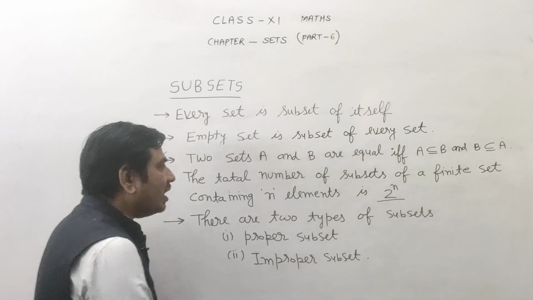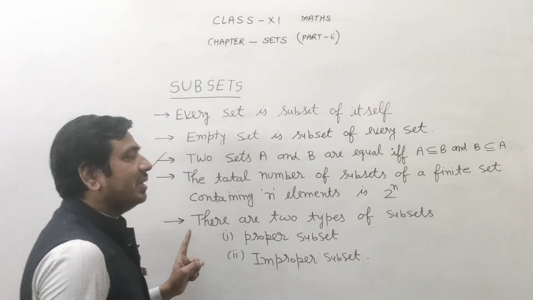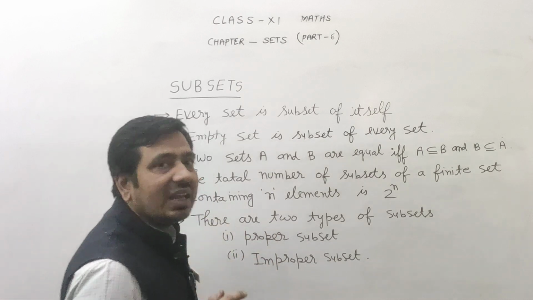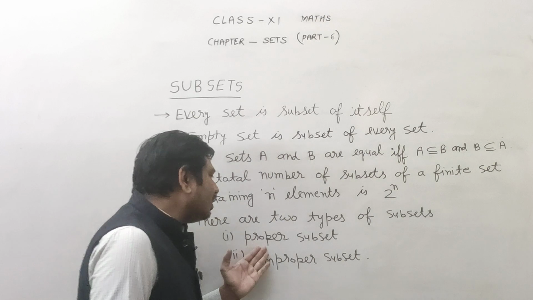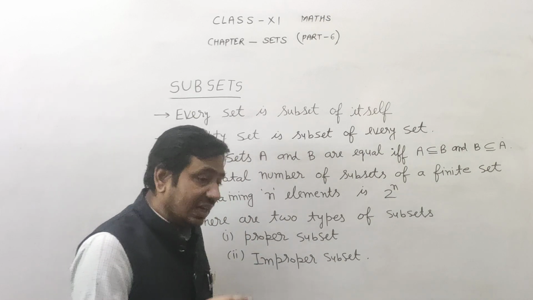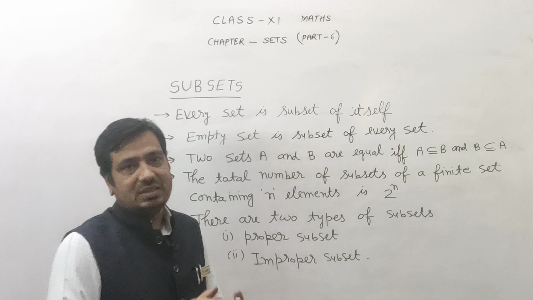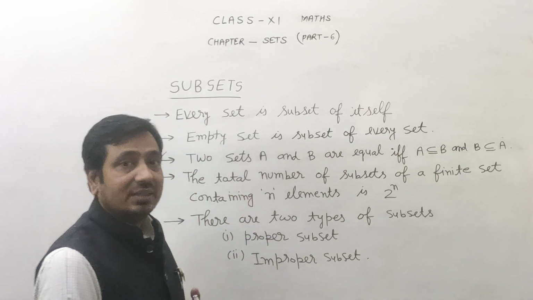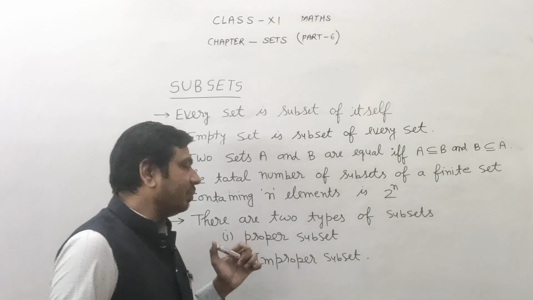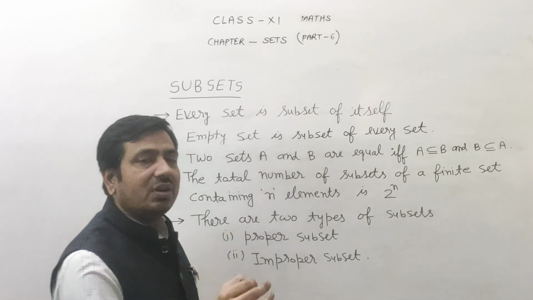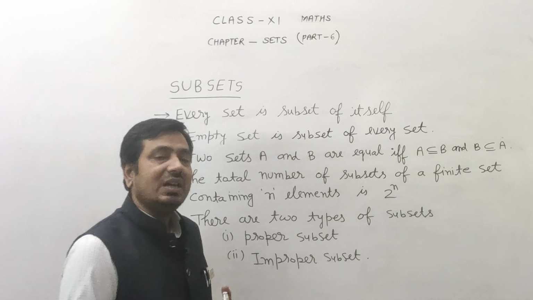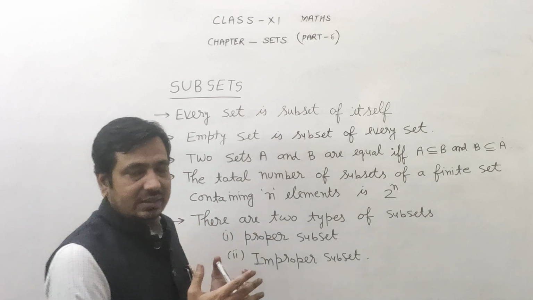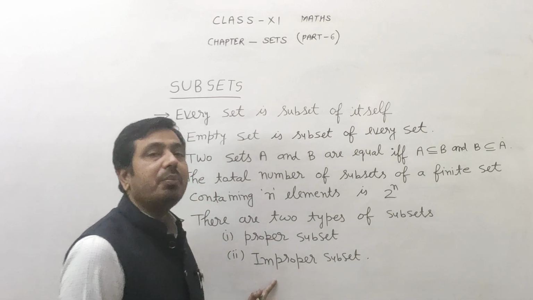Okay class? Now class, there are 2 types of subset. First proper and second improper. Okay class? So what is the proper and what is the improper subset? If the number of elements in the subset is less than the superset, then subsets are called proper. Whereas if the number of elements in the subset is equal to the number of elements in the superset, then the subset is called improper.